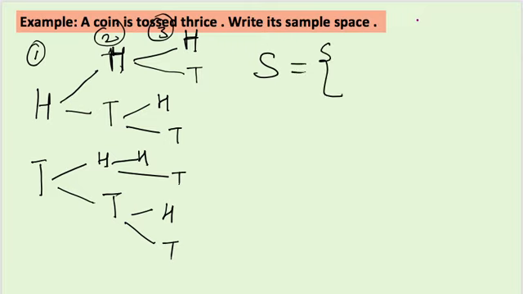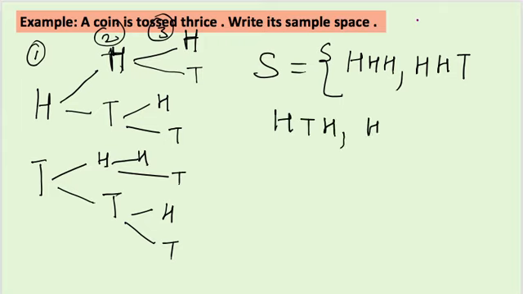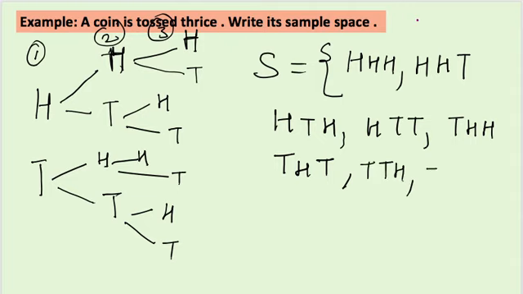I'll just see the tree branch. It means one of the outcomes is head head head, one is head head tail, then we have head tail head, then head tail tail. You can write anything in any order. This tree is just giving us a very clear confirmation that I am not missing any of the outcomes. Then we have tail tail head and tail tail tail. Again, you know that in a set you can write anything first or later, order doesn't matter over here. What matters is, are we writing all the outcomes or not? So there are 8 outcomes here, right?